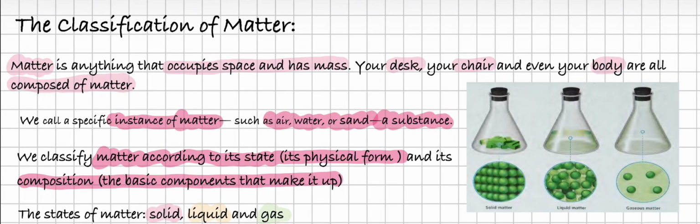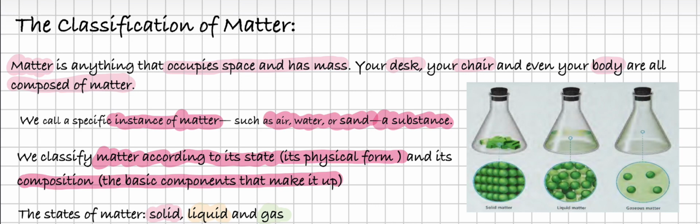The classification of matter. Matter is anything that occupies space and has mass. For example, your desk, your chair, and even your body. We're all composed of matter. We classify a specific kind of matter, such as air, water, and sand, as a substance.